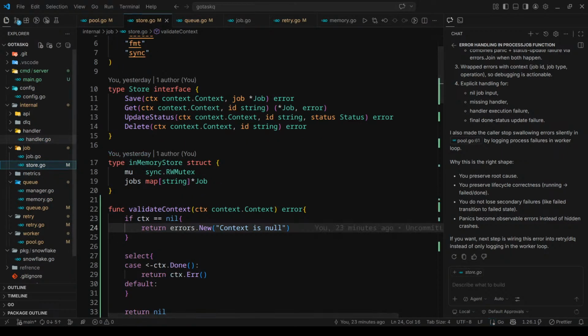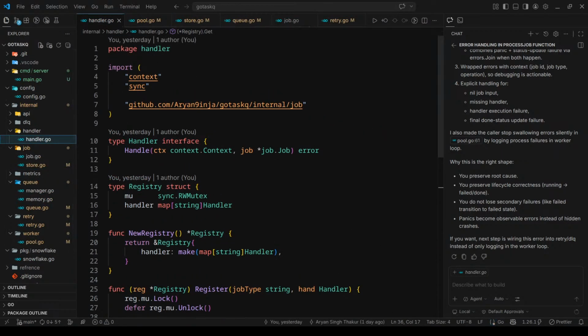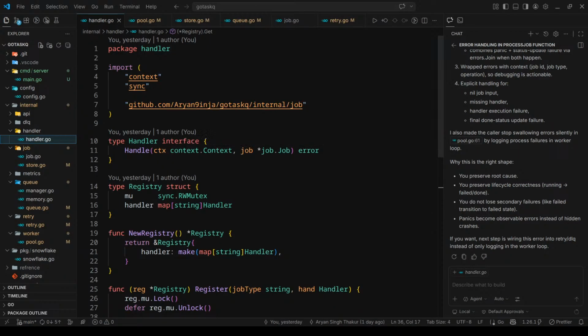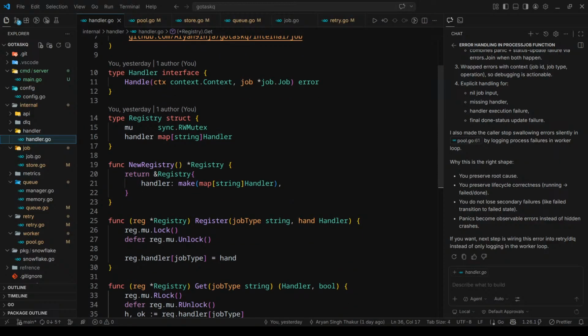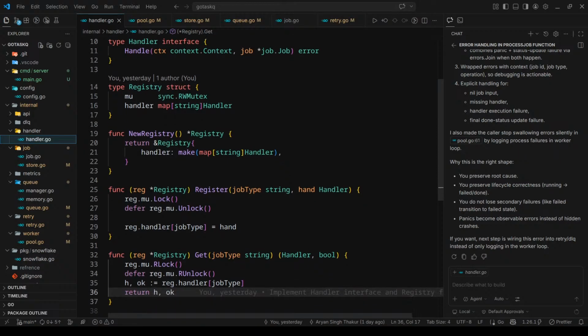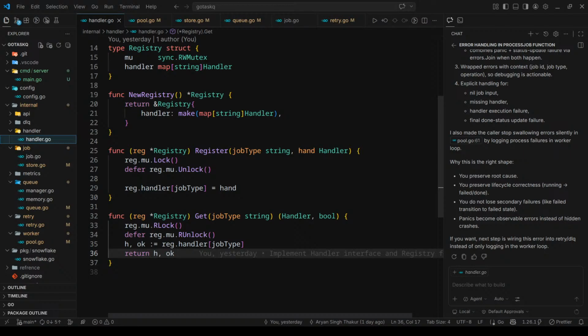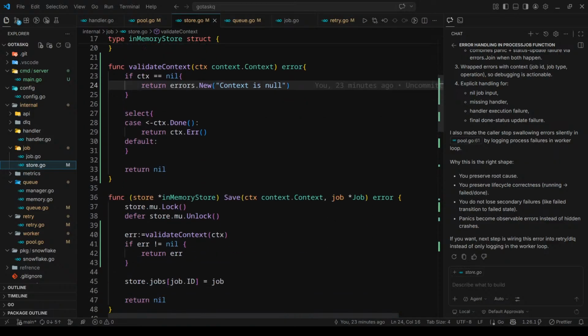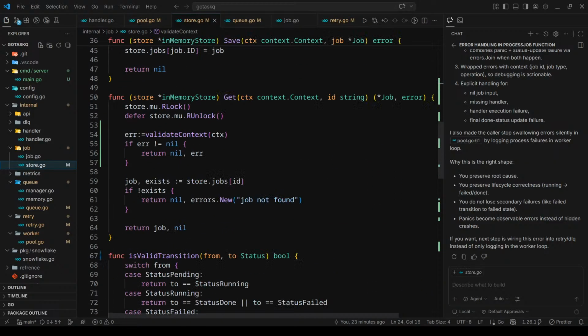Store. Let me go through every file, like handler. It will give us a handle which will take a context and job and give us an error. We haven't defined this function well yet. Validate context. Validate context.